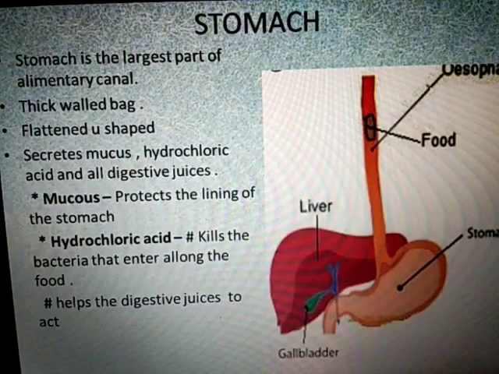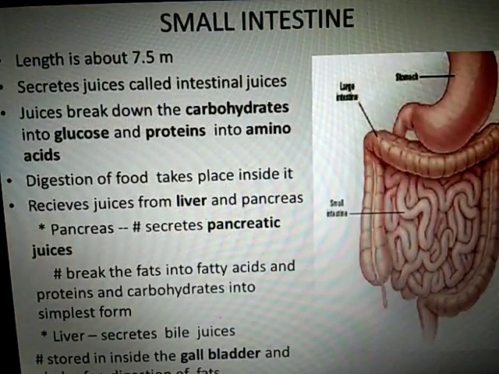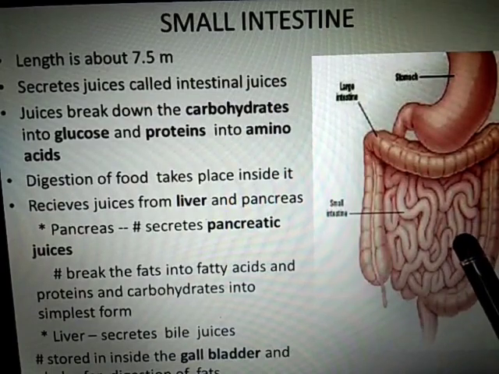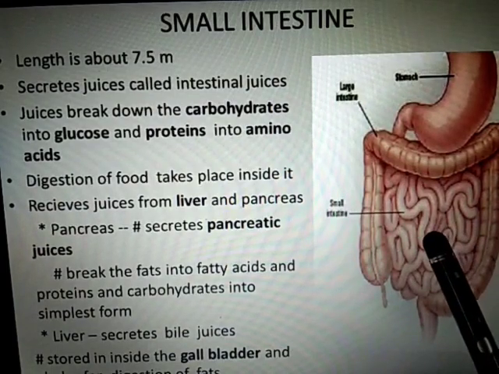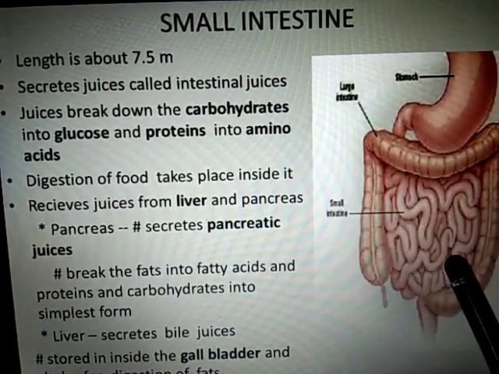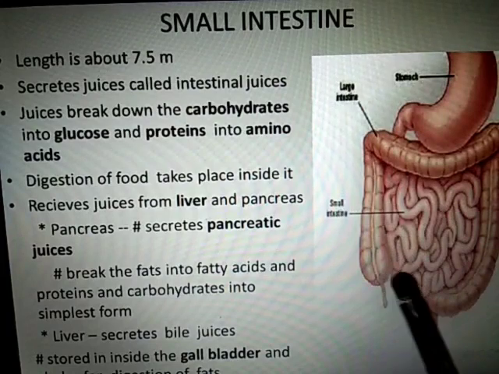The partially digested food then goes from the stomach to the small intestine. Clear? This inner portion is the small intestine. This small intestine is 7.5 meters long, the largest coil.